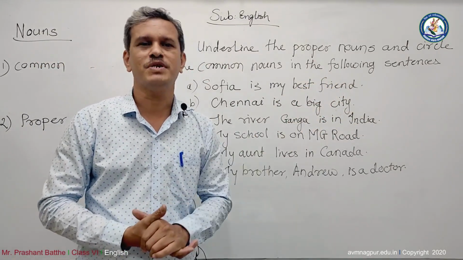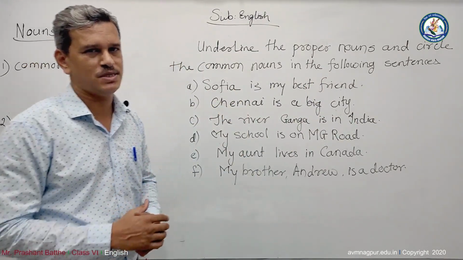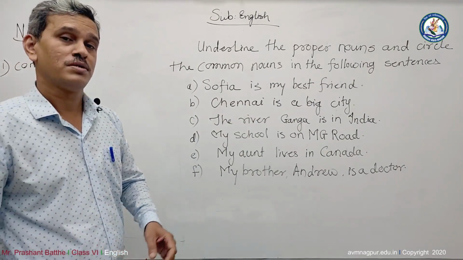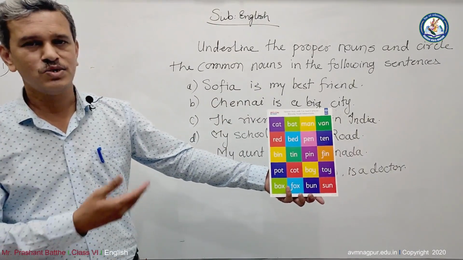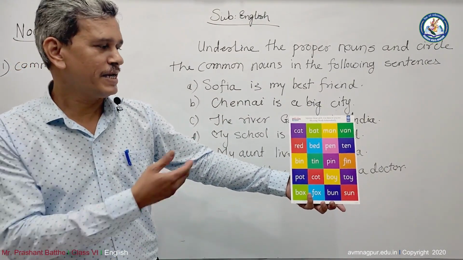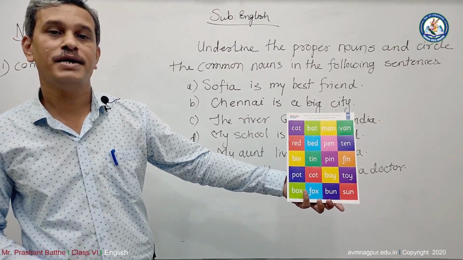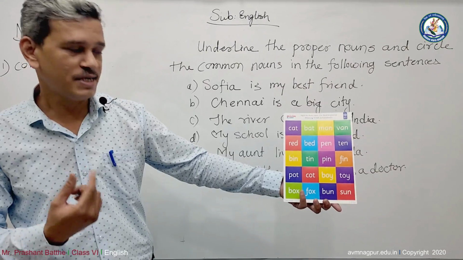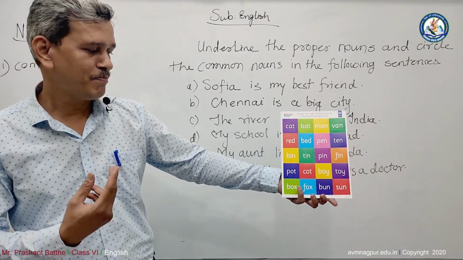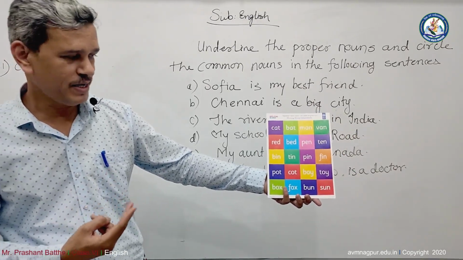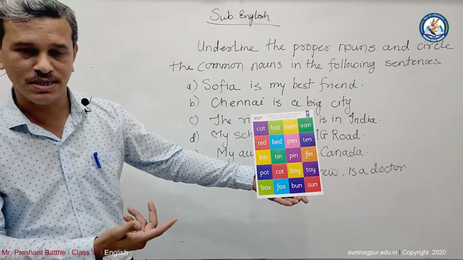There are types of noun, but before moving forward, let's look at some pictures and we can find some examples. For example, you can see that there are some names like cat, bat, man, van, red, bed, pen, ten, bin, tin, pin, fin, pot, cot, boy, toy, box, fox, bun, and son.